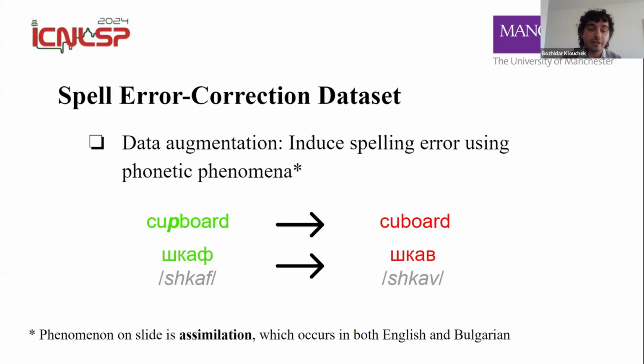And it's very similar in Bulgarian. We have the word shkaf, which can be written with an F instead of a V, again because of differences in pronunciation. And this is how we create a spelling error dataset. It's more on the token level, and we use other phonetic phenomena we have explicitly described in our paper.